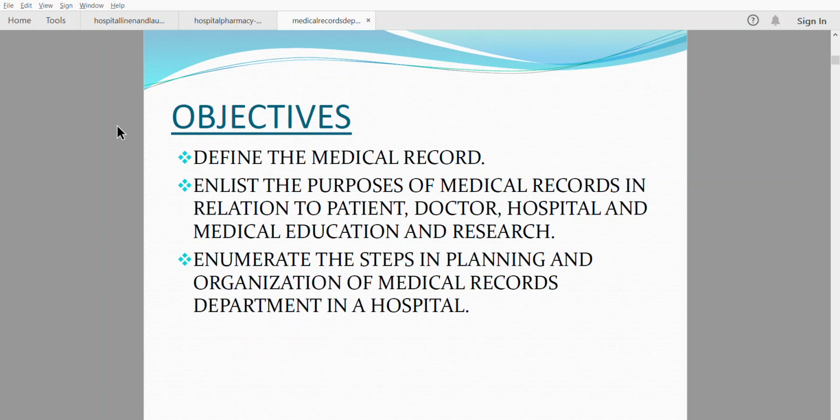Enlist the purpose of medical records in relation to the patient, doctor, hospital and medical education and research. Enumerate the steps involved in planning and organization of medical records departments in a hospital.